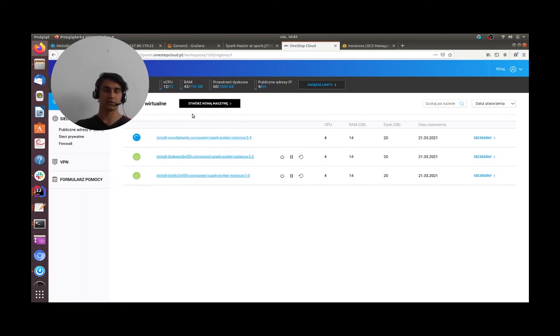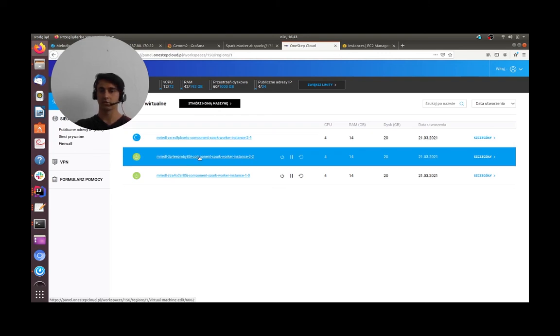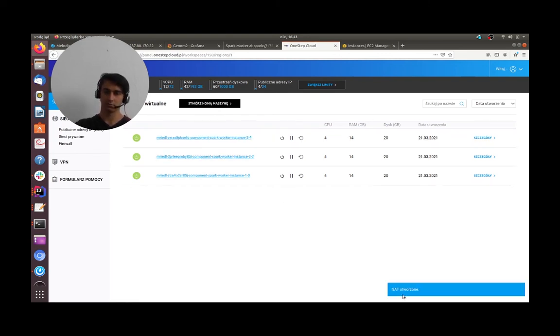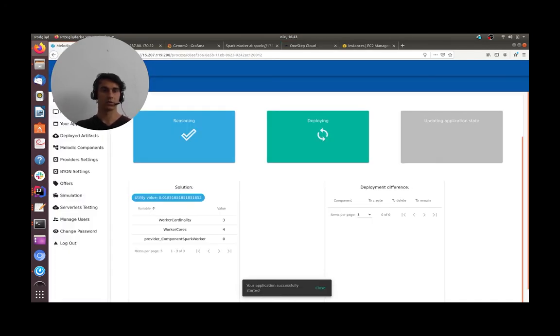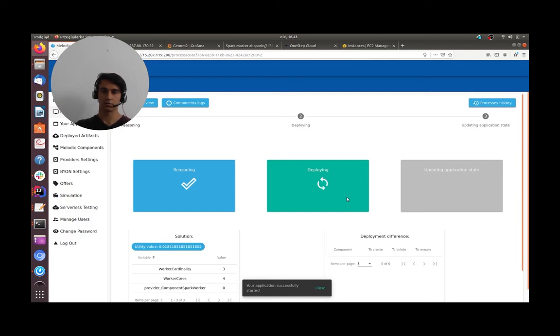As you can see, on the one-step cloud panel, we have already one additional worker running, and the second one is working as well. Going back to Melodic, it still needs time to install every software that is needed for the worker to be properly consuming data and processing it.